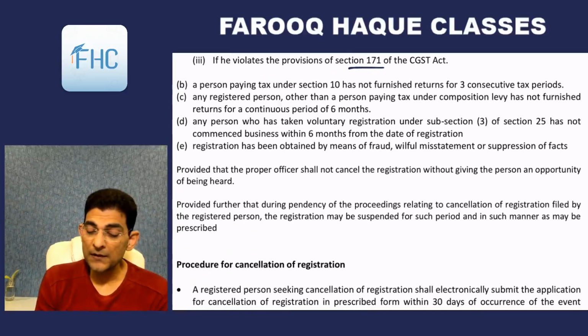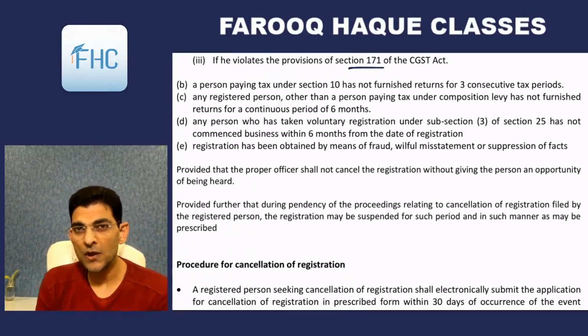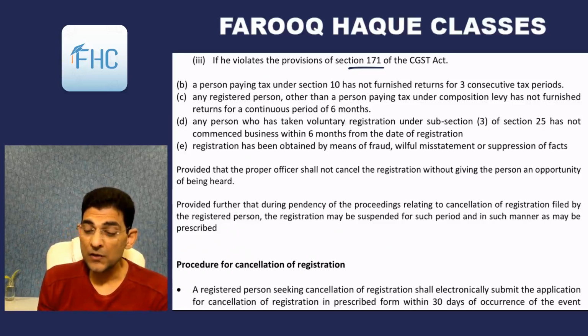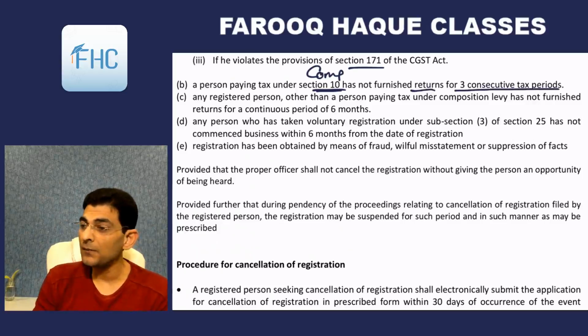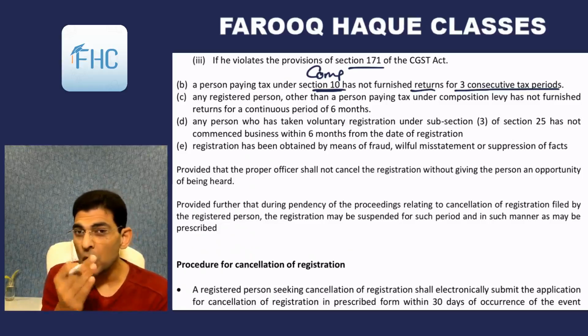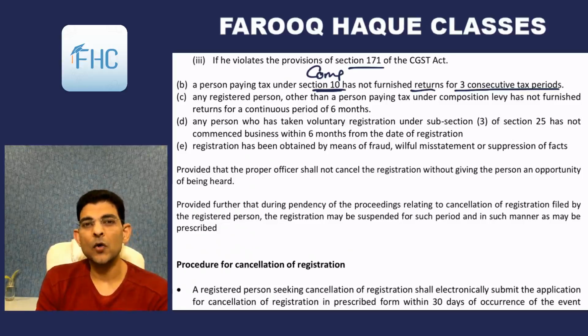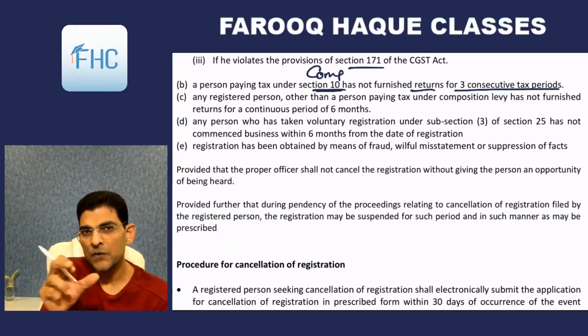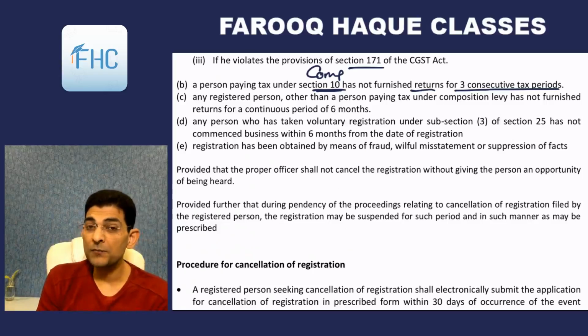Then second point, a person paying tax under section 10. Now these 2-3 points are very important. A separate question can also come, an MCQ question can also come here. A person paying tax under section 10, means composition levy, has not furnished returns for 3 consecutive tax periods. So if you are covered by the composition scheme, you are paying composition tax and you don't furnish your returns for 3 consecutive tax periods, consecutive means 1, 2, 3 joint periods, then your registration will be cancelled.